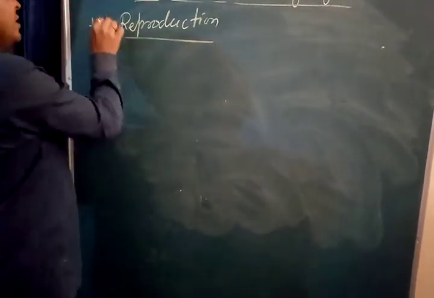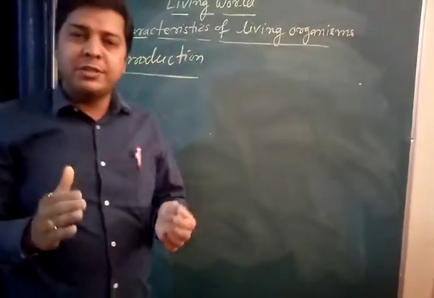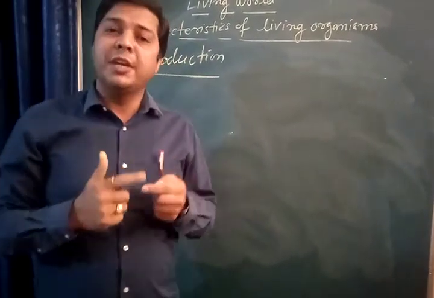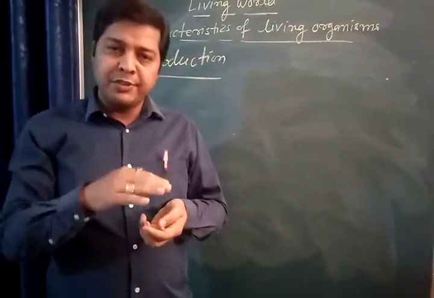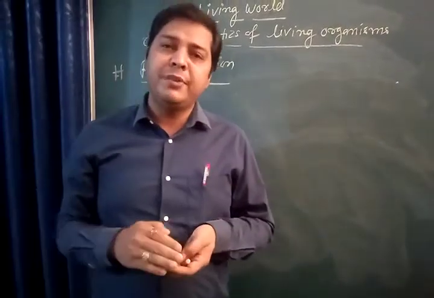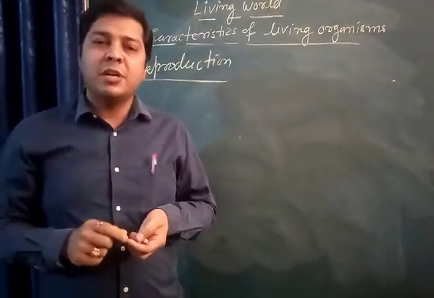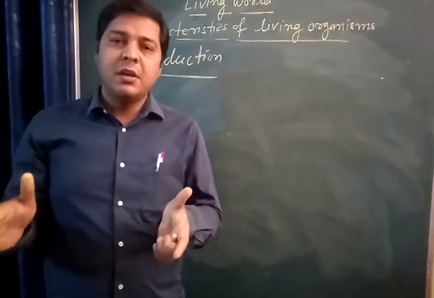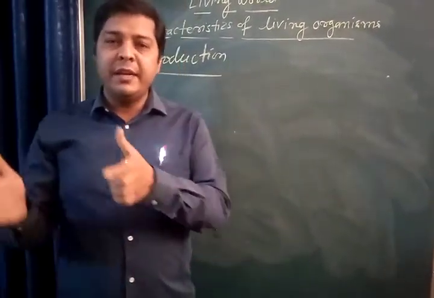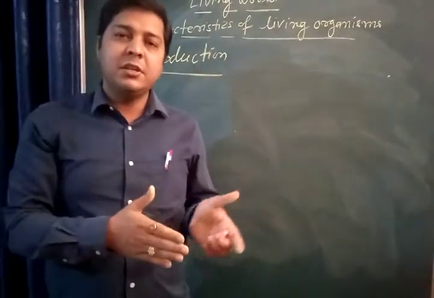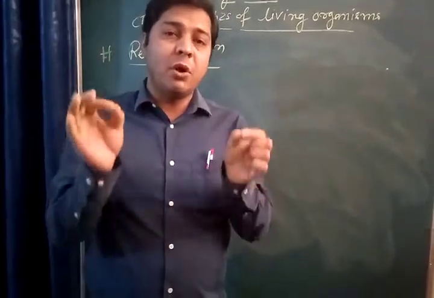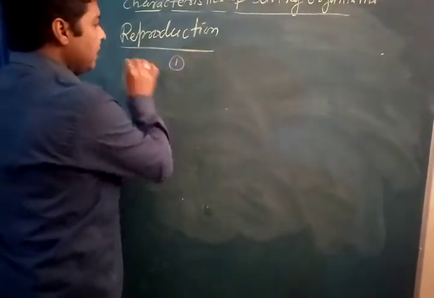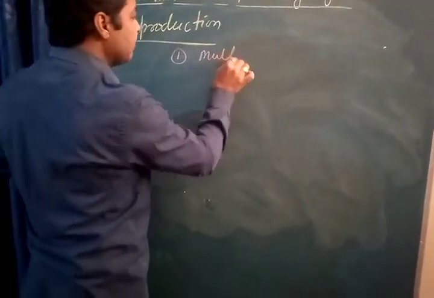Next property is what? Reproduction. The process of formation or production of the progeny, or you say the process of multiplication of number of individuals, is called reproduction. This is the reproduction which tries to maintain the generation on the earth. It tries to maintain one generation to another generation, and it maintains the race on the earth. Clear? So this reproduction can be seen in case of multicellular organisms.